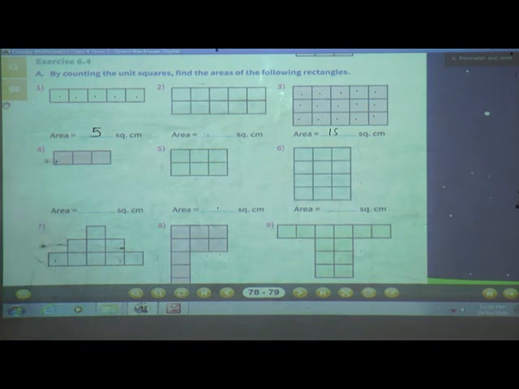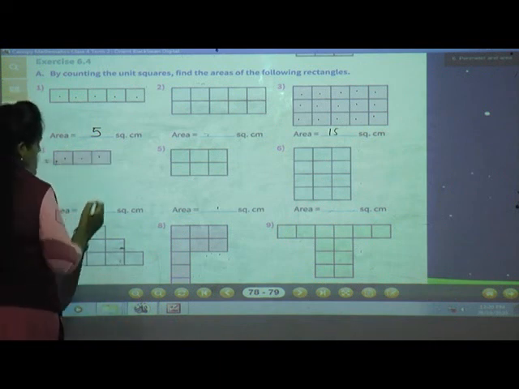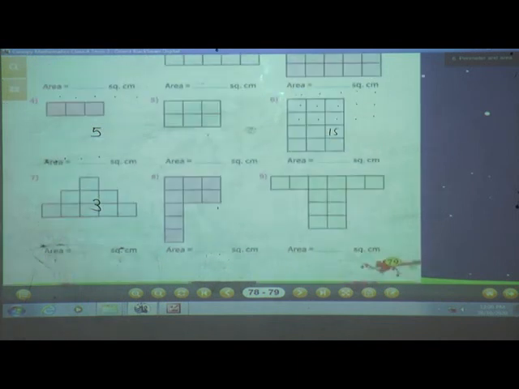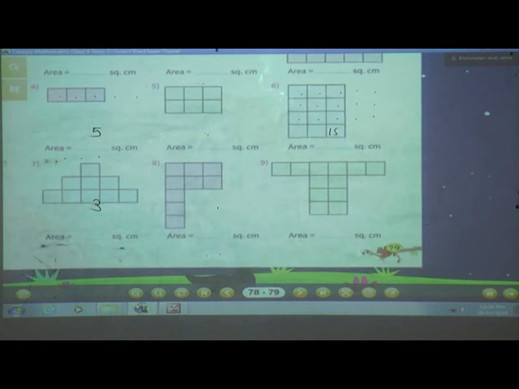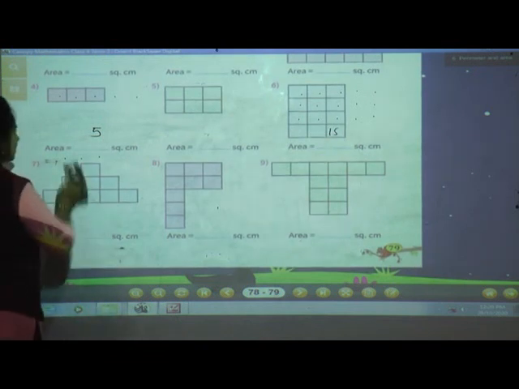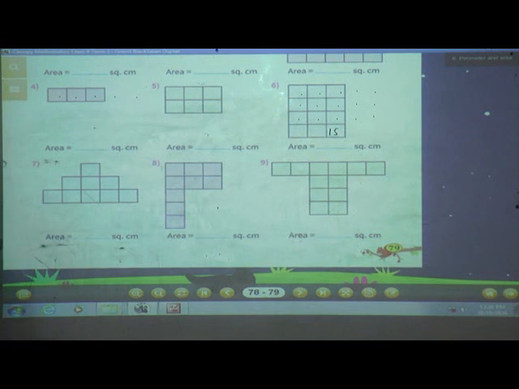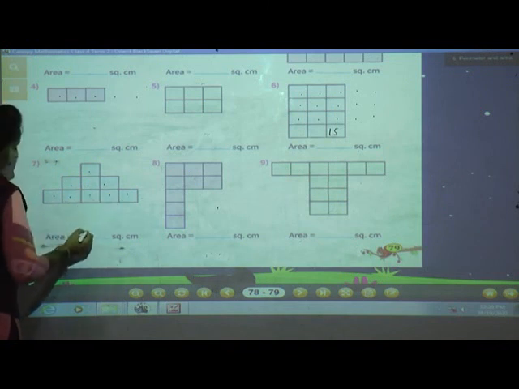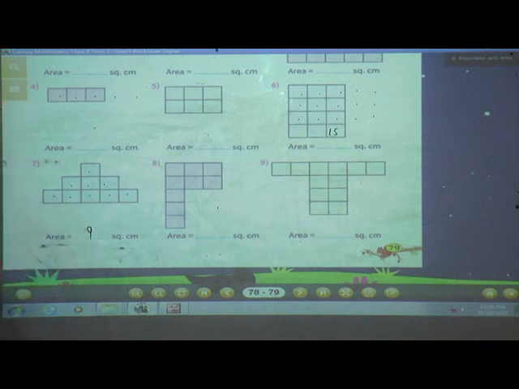Now fourth one. See how many squares are there? Yes, only 3. So write here 1, 2, 3. 3, isn't it? Now the fifth one easy, sixth one also easy. Now see the seventh one. Same, however they give, don't worry. You have to count the squares. 1, 2, 3, 4, 5, 6, 7, 8, 9. So right here area is equal to 9 square centimeter.